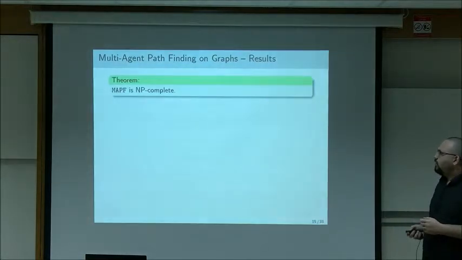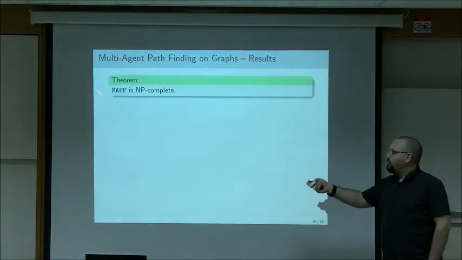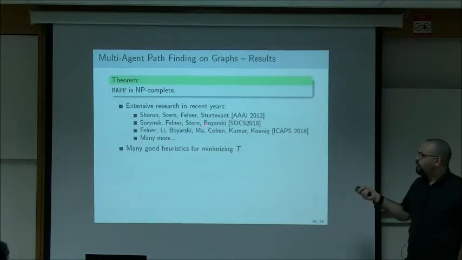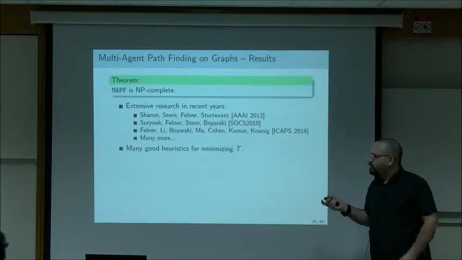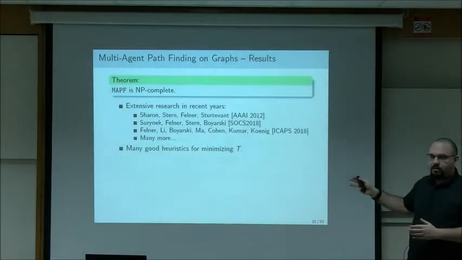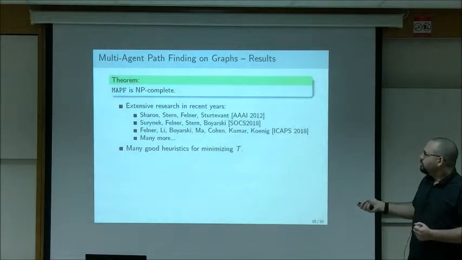What are the results? Well, they're a bit unfortunate. Multi-agent pathfinding is NP-complete. This is very well known. But it's not hopeless in the sense that there is a lot of work on it. And there are many good heuristics or approximations for the minimal time. So there is hope of actually doing it, and it's being done in practice because it's very, very important.